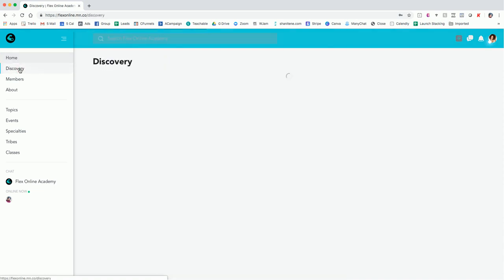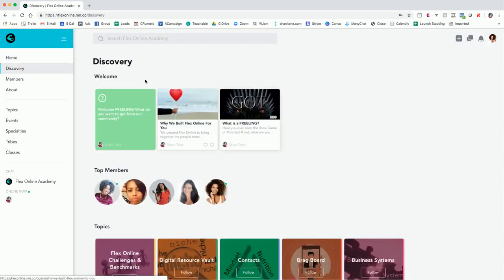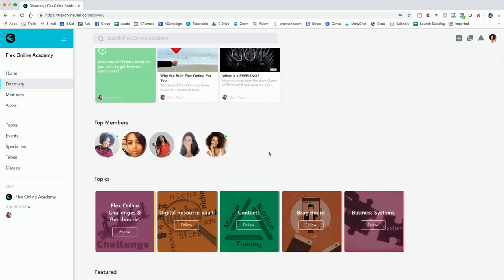Discovery is our next big page. Again, you'll see some of the similar things at the top. That welcome will always stay there just for new people joining. Top members. This is a gamified community, you guys. How fun is that? So you get points for your interactions and completing your benchmarks and completing challenges and interacting in the community, commenting, liking, all of that kind of stuff. You're going to get points for it. And so the more points you have, the higher you'll be on the leaderboard, and it will show top members. So your goal is to be in the top members area and stay there.